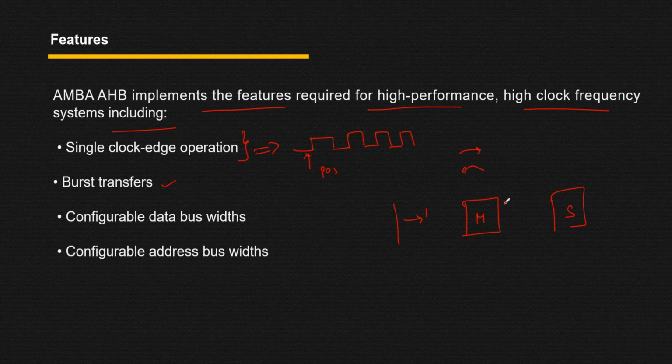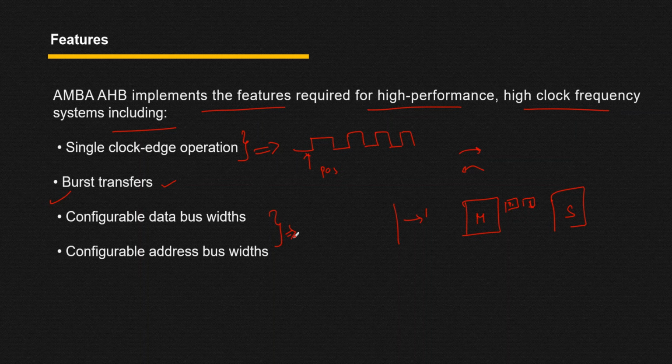From this master I want to pass 4 packets or 2 packets, let's say P1 and P2. This burst transfer, like multiple transfers in a single transaction, is supported in the AHB protocol. We are going to discuss burst transfer in detail, but for now you can understand it like this: in a single transaction we are able to pass multiple transfers, and that is nothing but a burst transfer.